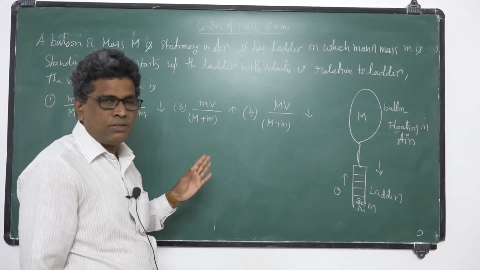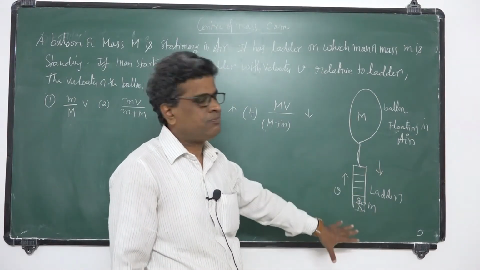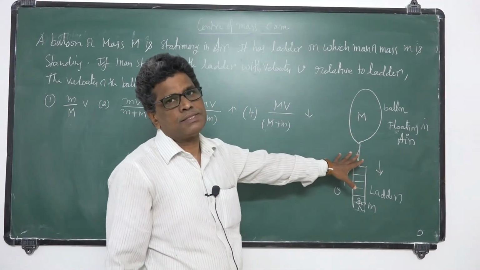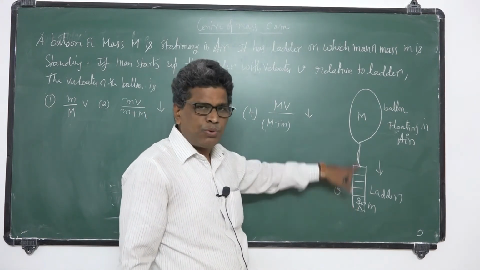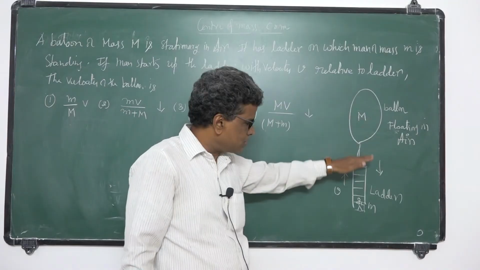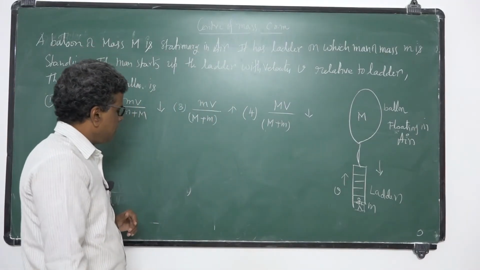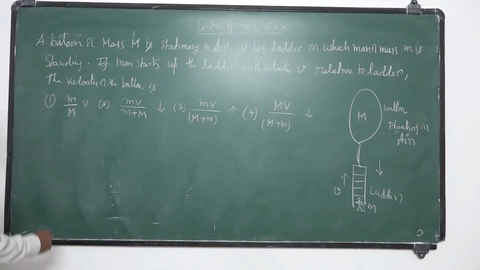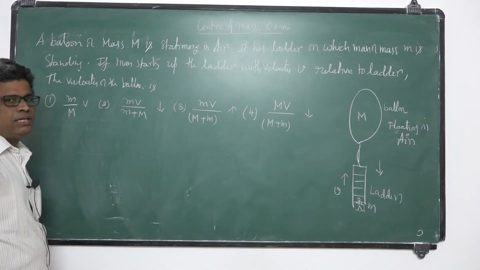Because there are no external forces, the center of mass of this man and balloon-ladder system will remain in place. It won't change. But as the man moves upwards, the balloon and ladder system moves downwards to conserve linear momentum. Okay? So, as you explained, a person walking on the ladder.